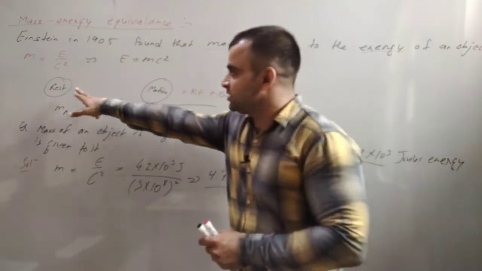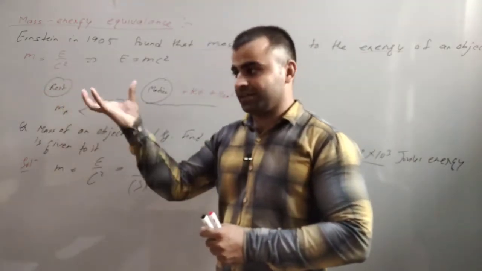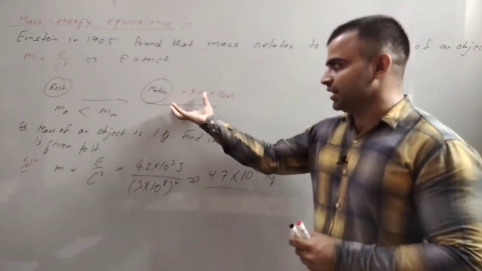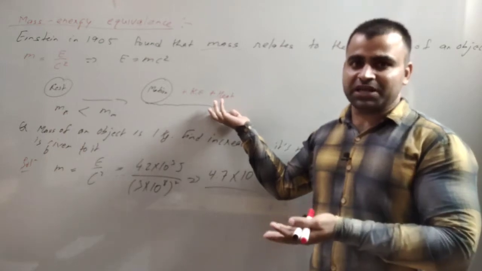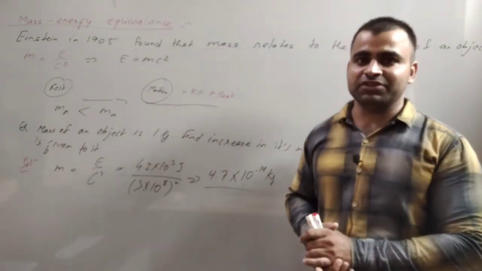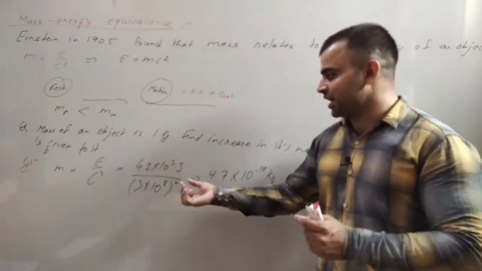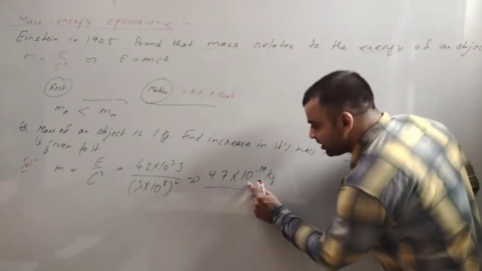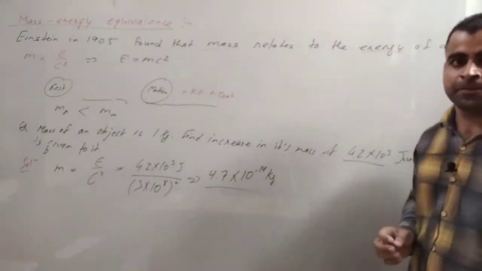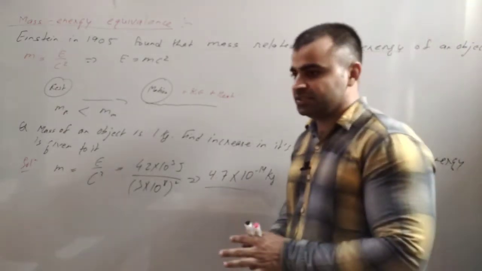If this ball is at rest, we can find its mass. If it is in motion, then if we try to find its mass, we cannot distinguish between the mass of these two, because with energy its mass increases by a very small fraction. Is it clear?